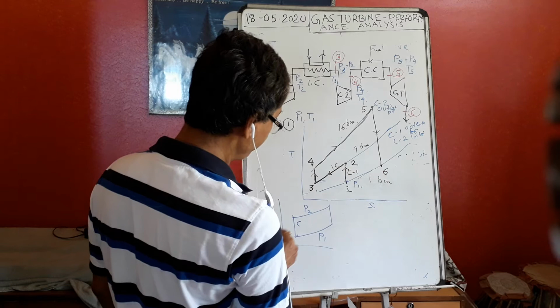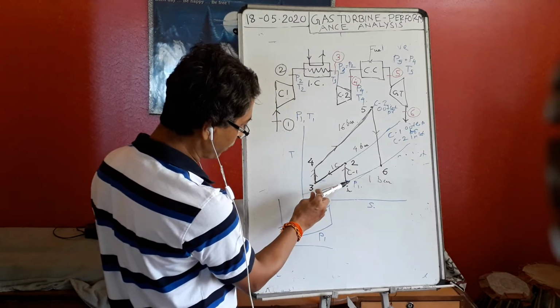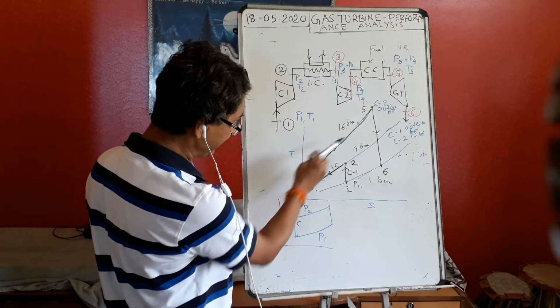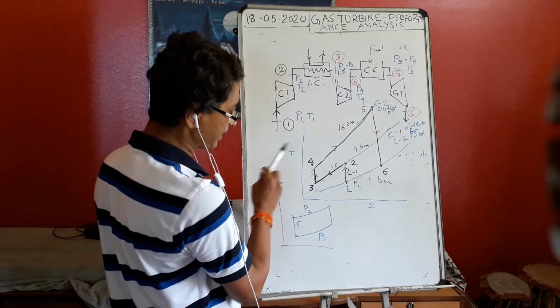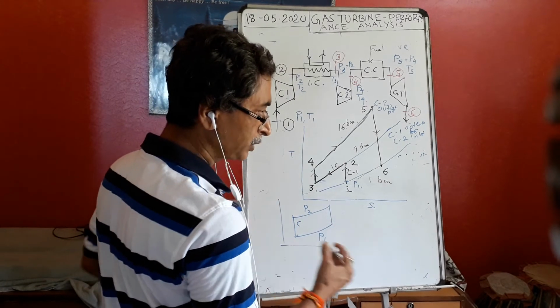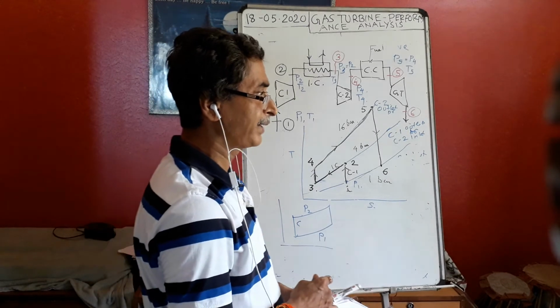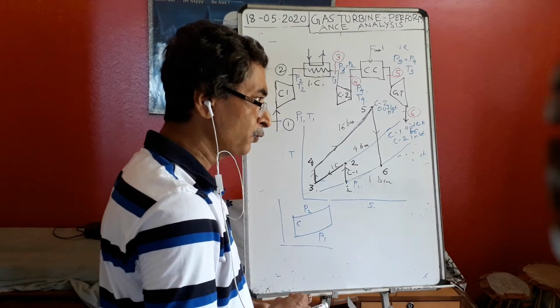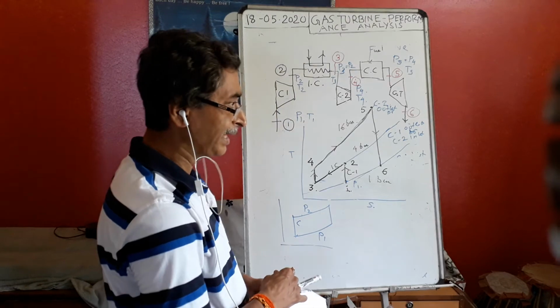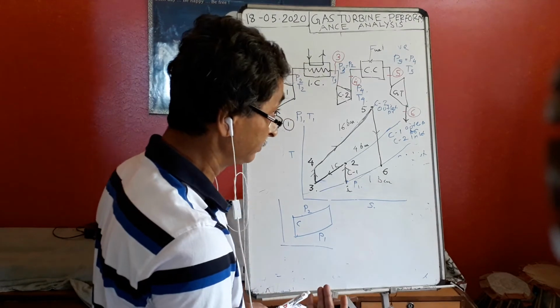Then how have I come? In the first compressor I have raised from 1 bar to 4 bar, and in the second compressor from 4 bar to 16 bar. So that means I have done the pressure rise in two stages.